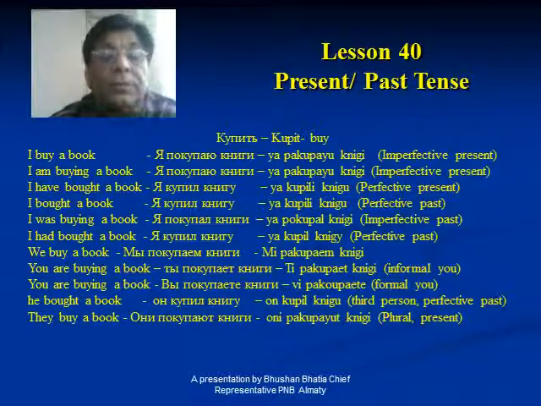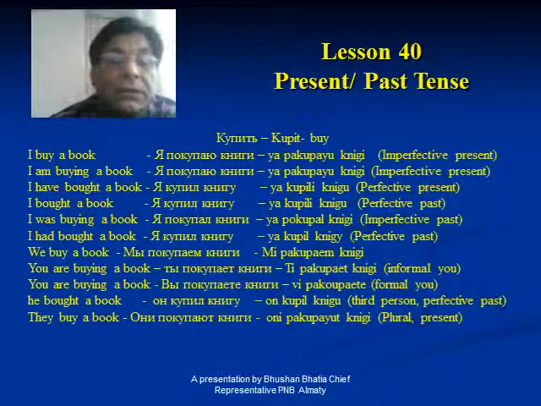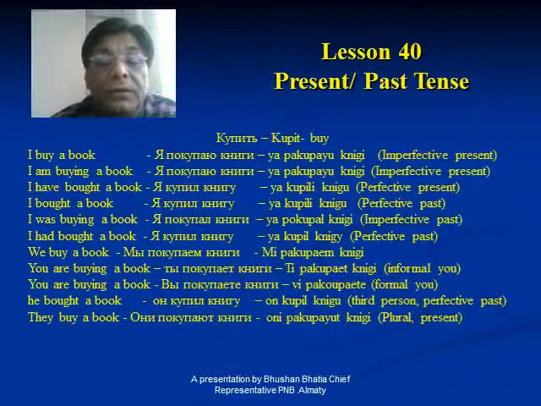Now we come to third person singular with simple past tense. He bought a book, on kupil knigu. Knigu, why? Since it is perfective. Wherever it is perfective, the object will be changed to u, not e.